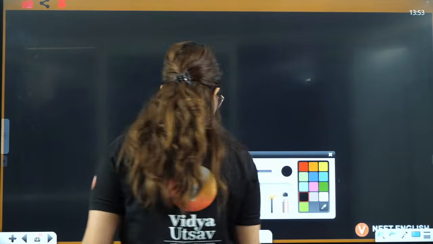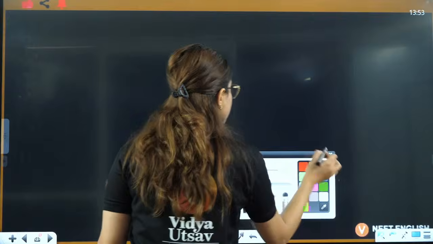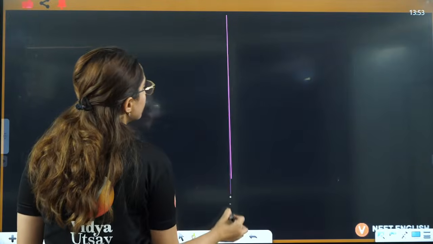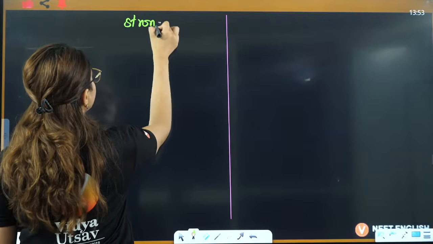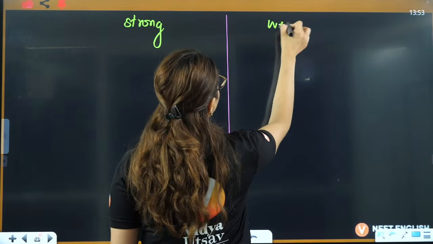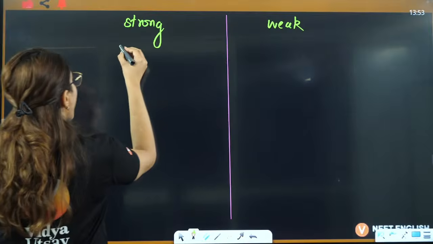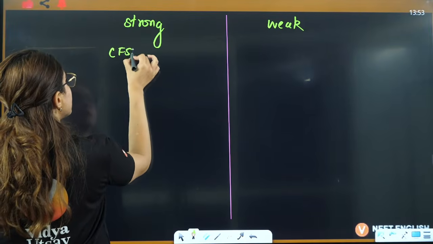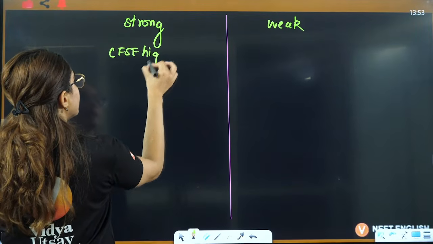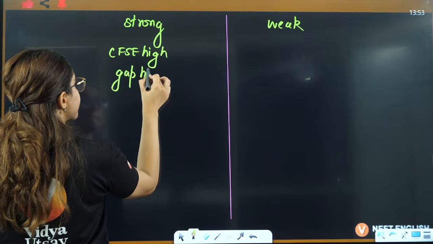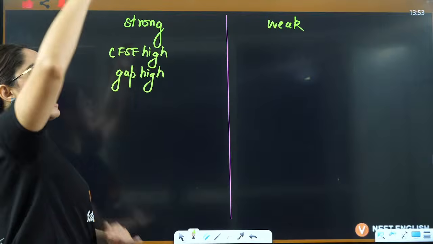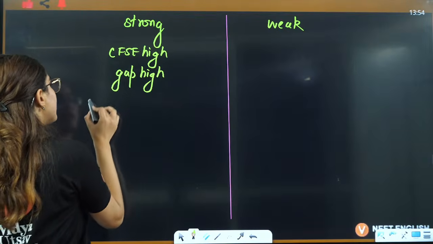Two things are there: a strong field ligand and a weak field ligand. In a strong field ligand, CFSE is very high, that means the gap is very high. Because the gap is very high, pairing will take place.